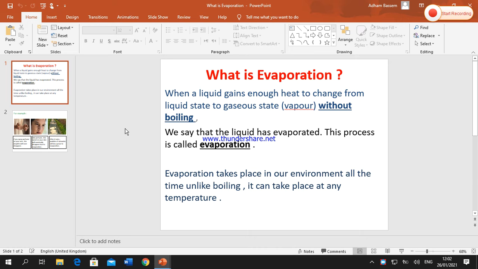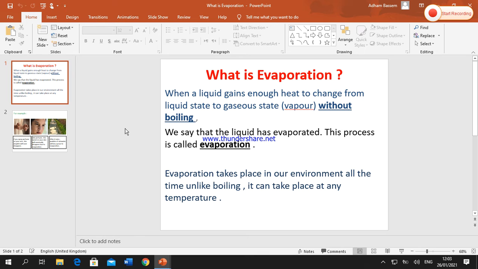In this session, we will talk about evaporation, okay? What is evaporation? Evaporation is when a liquid gains enough heat and changes from the liquid state to the gaseous state, for example vapor, without boiling. This process is called evaporation, okay? So the evaporation process can be defined as the process of changing liquid state to gaseous state by heating without boiling,